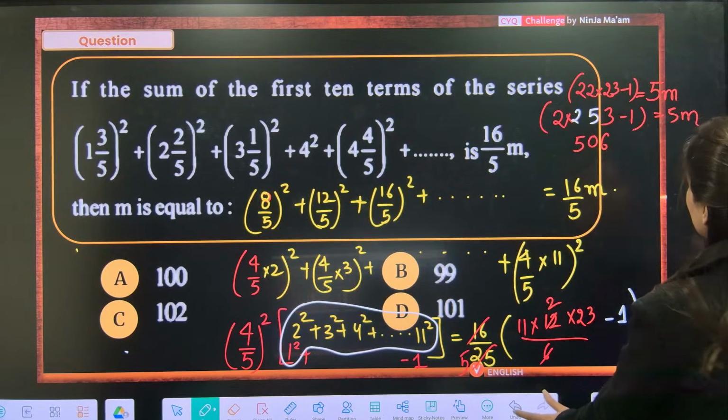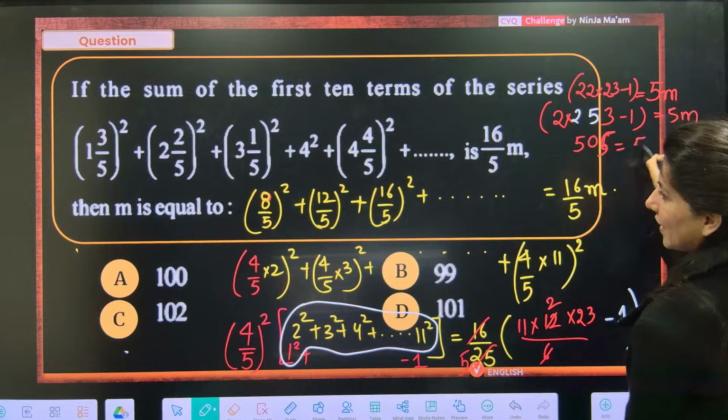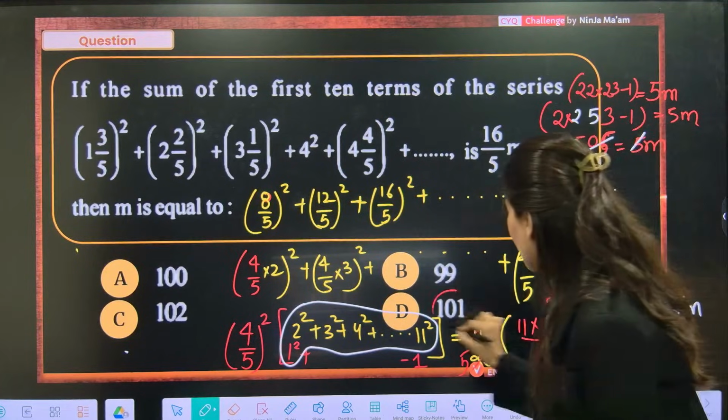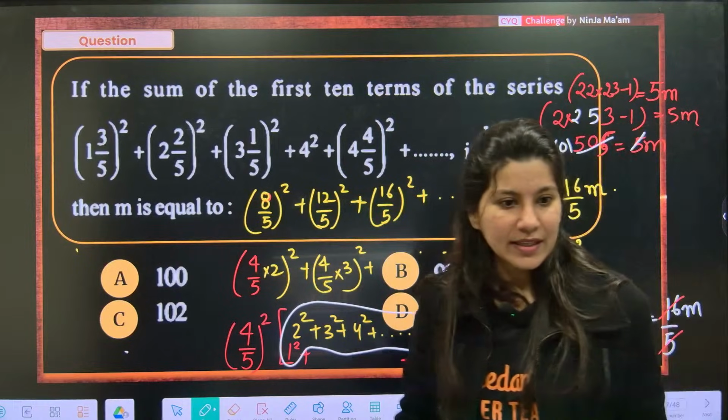So 505 is equal to 5m. Clearly 101 is absolutely right. Option D is absolutely right.